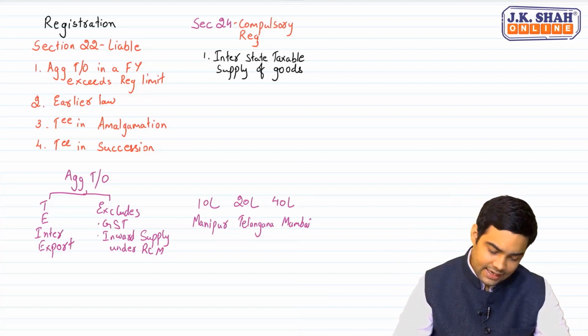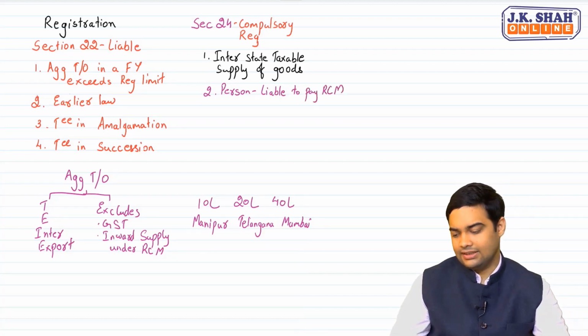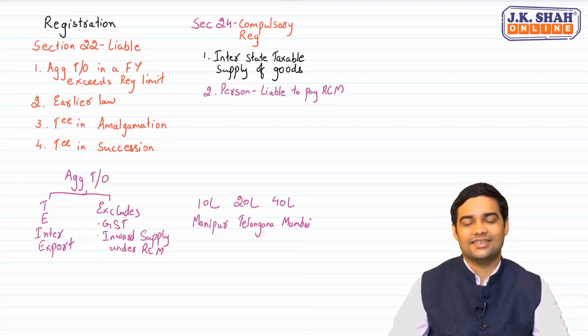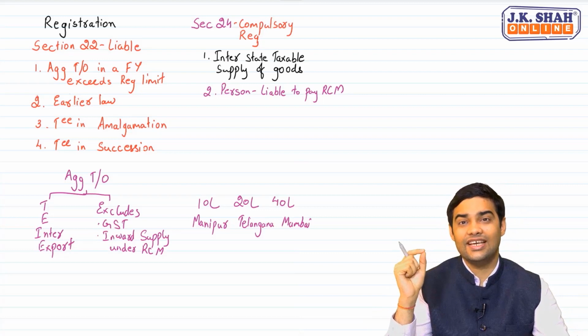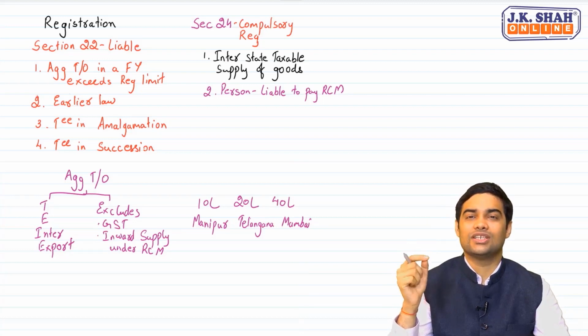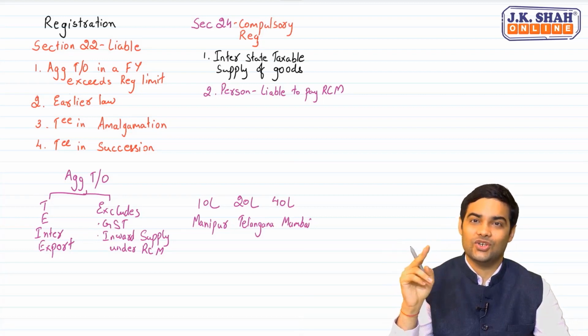Okay. The second person is a person liable to pay tax under RCM. When I say liable to pay under RCM, what do I mean? Is it from the angle of the supplier or from the angle of the recipient? Obviously it is from the angle of the recipient. So if I am a person liable to pay under RCM, I have to register mandatorily. I don't have an option not to register.